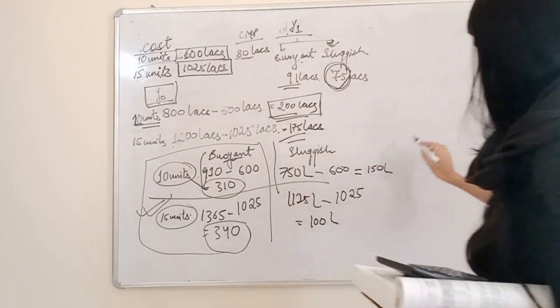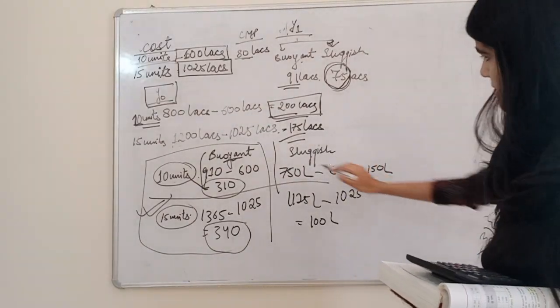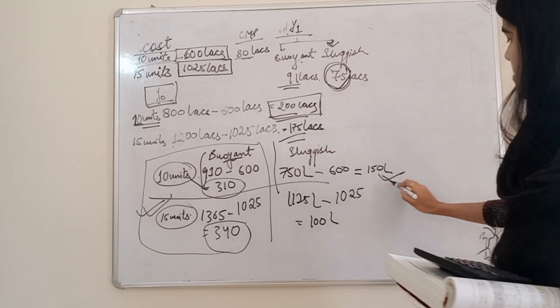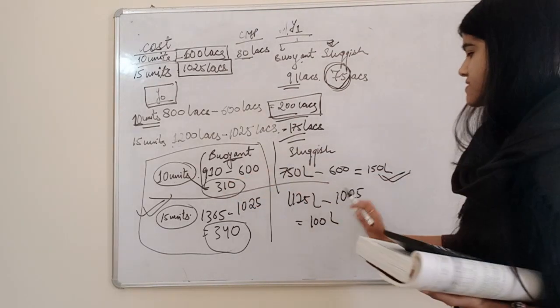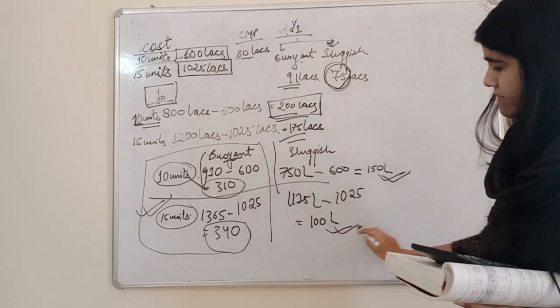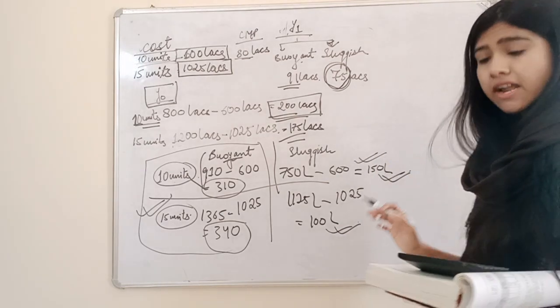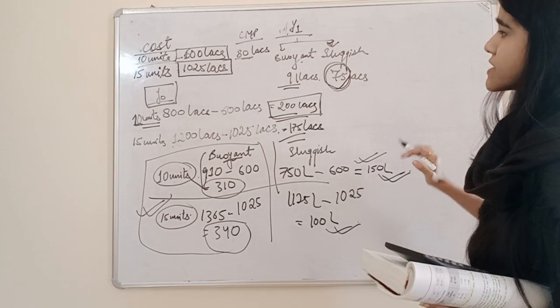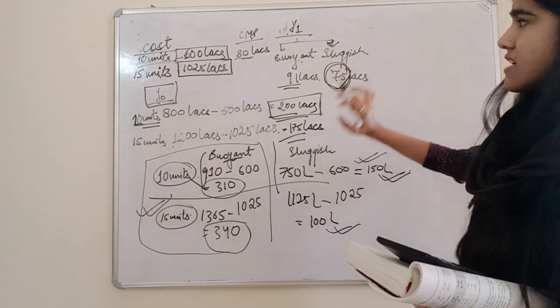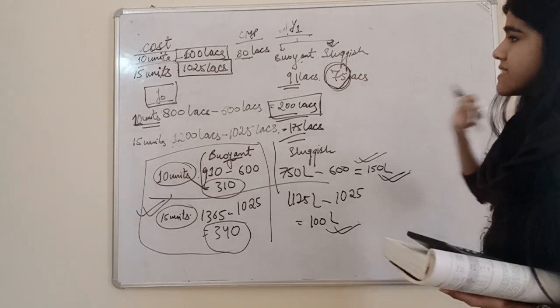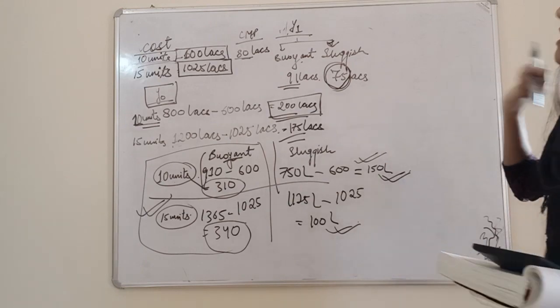And if the market goes sluggish, which option is more preferable? For 10 units the net cash flow is 150 lakhs, and for 15 units it is 100 lakhs, so this option is preferable. But the problem is that we don't know what is going to happen after 1 year: either the market will be sluggish or the market will be buoyant. In that case, we are going to put in probability.